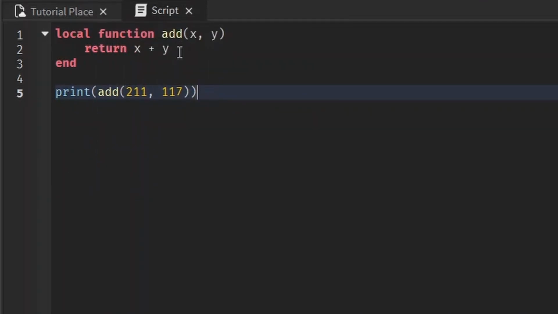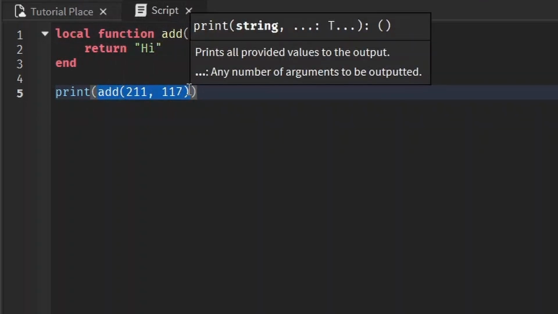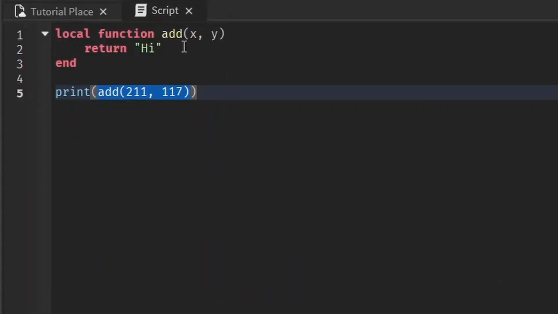And the thing about return, it doesn't even have to use the parameters. It doesn't have to be anything. It could even just be a constant, like "hi". And now this function is worth a value of "hi" as a string. And when we print that function, it's going to print hi. The thing about returning is that it's similar to breaking in a loop.